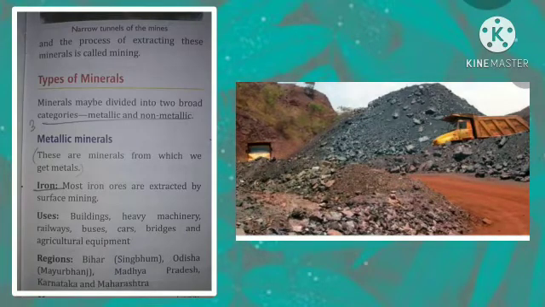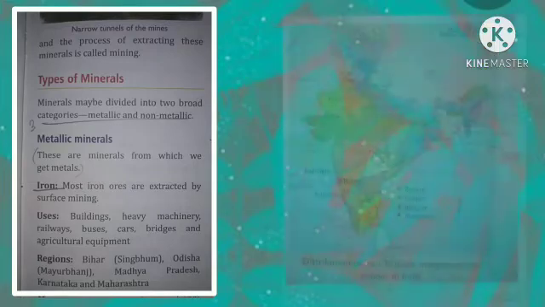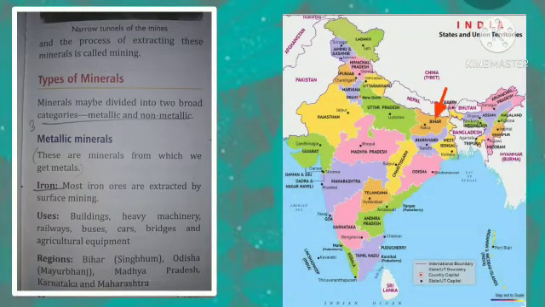And where is it used? In buildings, heavy machinery, railways, buses, cars, bridges and agricultural equipment. It is found in the region of Bihar, Singhbhum, Orissa, Mayurbhanj, Madhya Pradesh, Karnataka and Maharashtra.